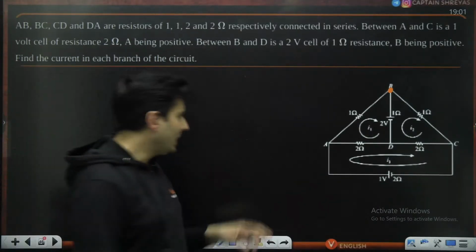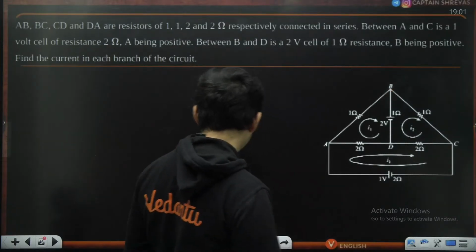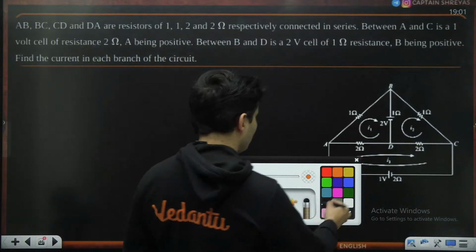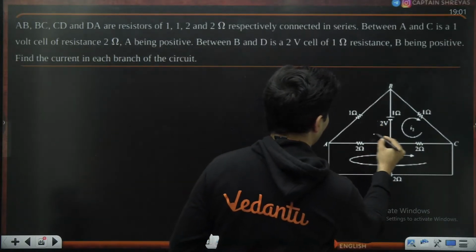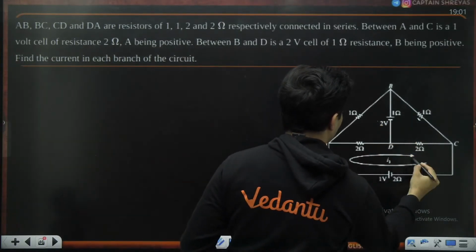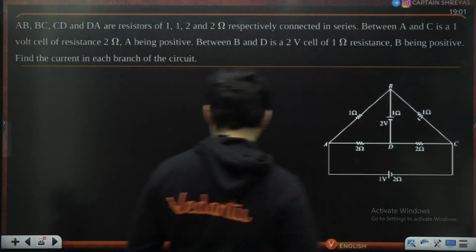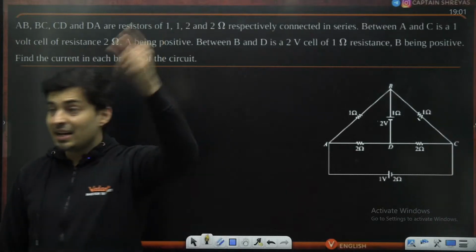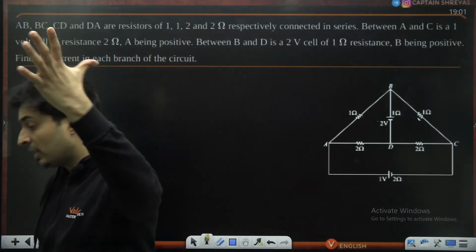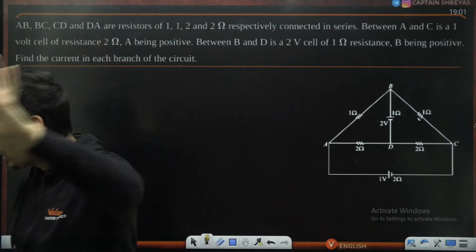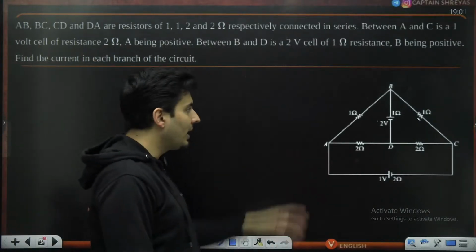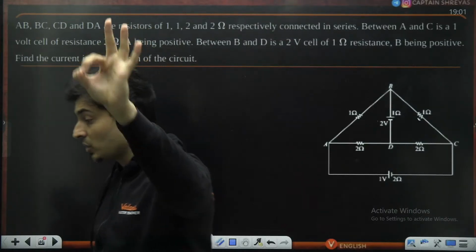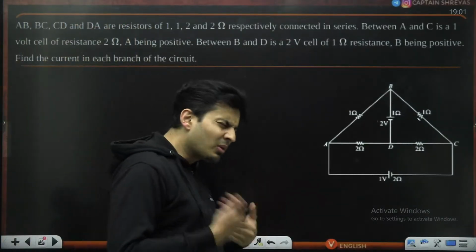So what happens now is that you have no other option but to start assuming some currents. Let me just get rid of these stupid currents as they have marked. I will assume my own currents. There is no other way to solve this particular problem, guys, apart from using Kirchhoff's laws. So start assuming currents. Keep in mind Kirchhoff's current law and also Kirchhoff's voltage law, but the voltage law will come later on.